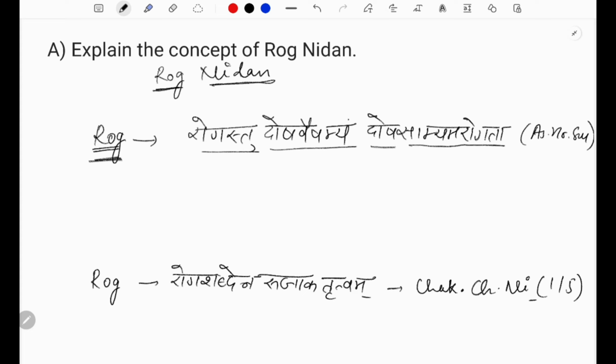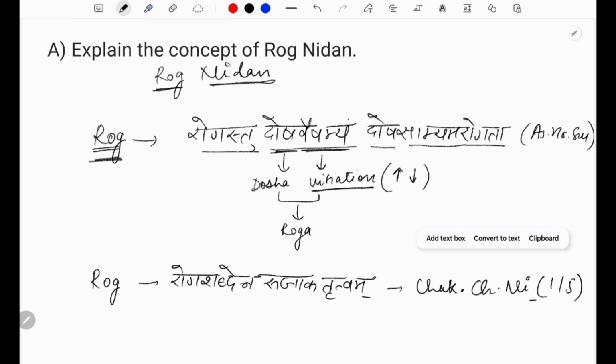That is, Rog is nothing but dosh vishamata. Dosh vishamata means vitiation. What is vitiation? Vitiation is increased or decreased state of dosha, that is imbalanced state of dosha. This will cause rog.